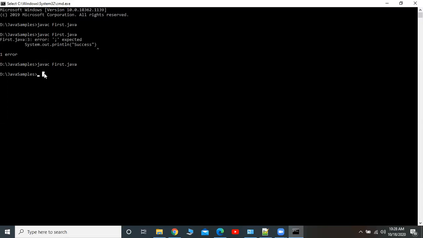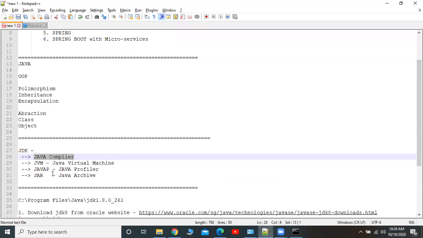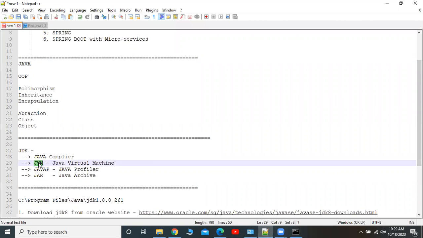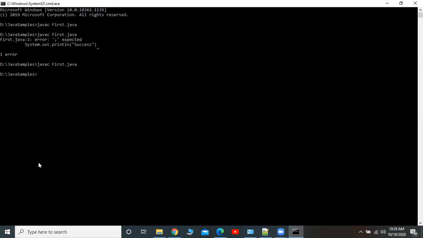Next, one more tool I told you. What is the tool? JVM, Java Virtual Machine. What is the purpose of the Java Virtual Machine? The main purpose of the JVM is to execute our .class file. See, I am going to execute.